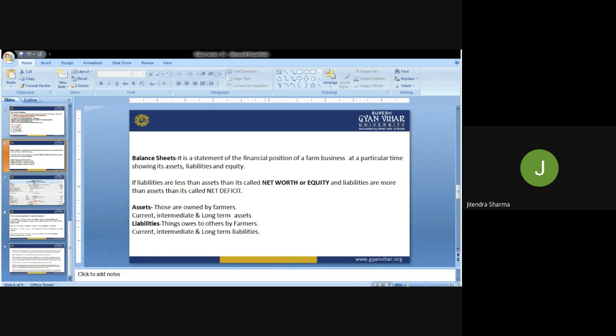It means the statement on a particular day or time expresses the assets, liability, and equity status of any firm, individual or organization. And the ITR is filed on the basis of the balance sheet. So that is a very important statement of any firm.